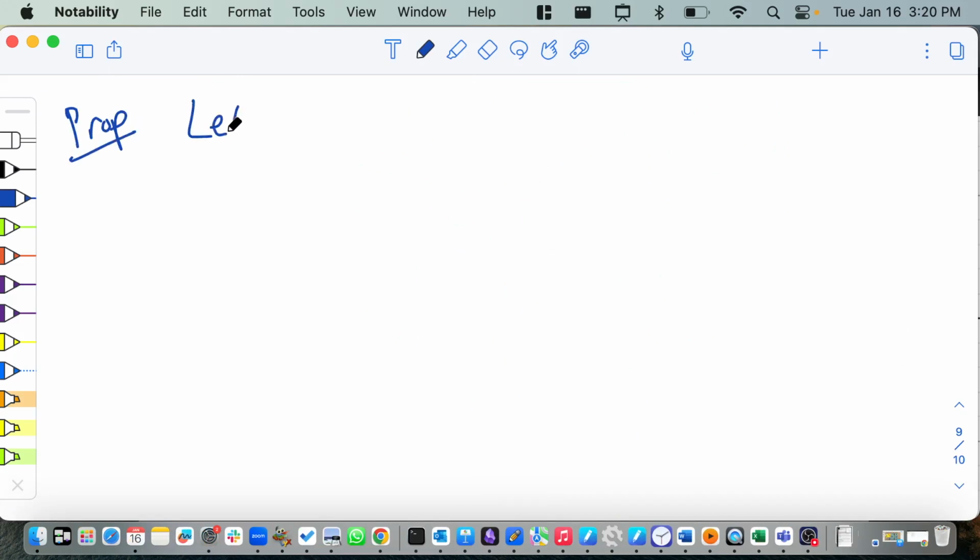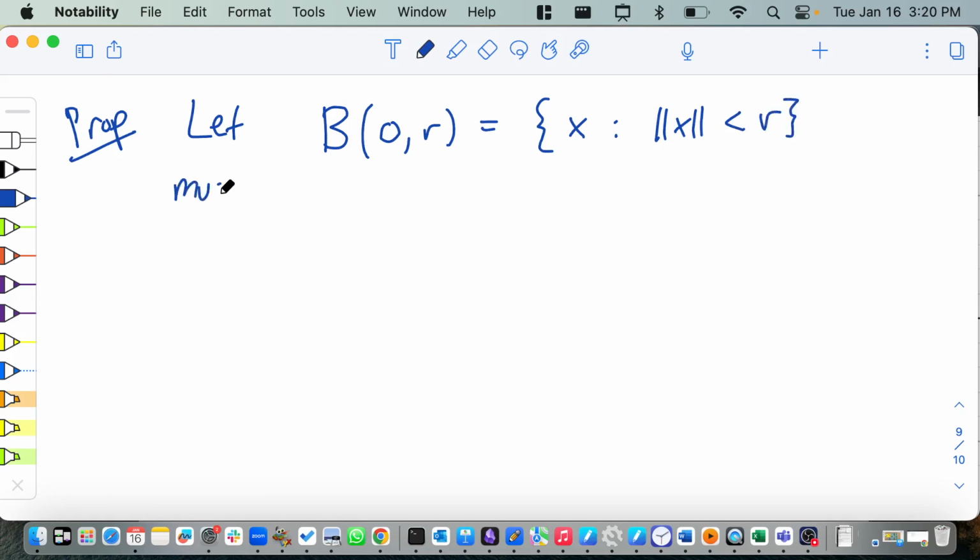Let's say the ball centered at 0 of radius r is the set of all x such that the norm of x is less than r. This must be a convex set.